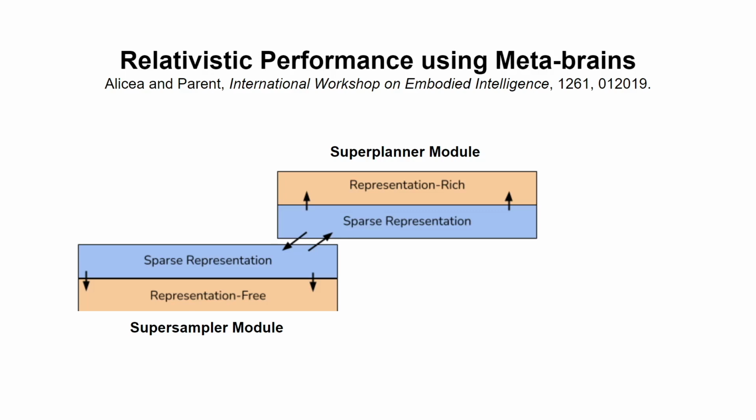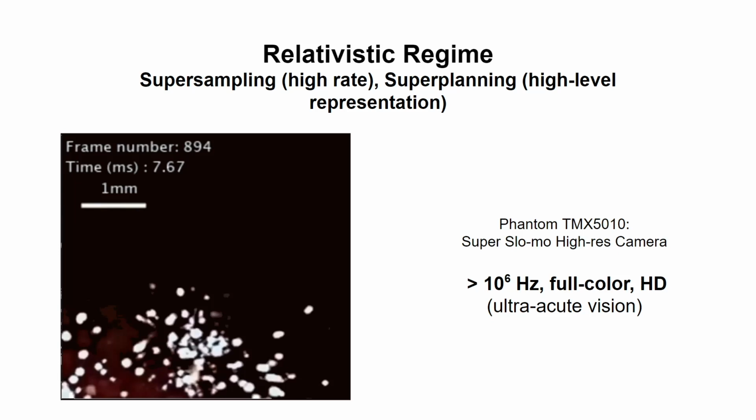You can have one agent that's a super sampler, one that's a super planner, and pit them against one another in a competition. An example of the relativistic regime made real in technological context is the Phantom TMX 510 super slow-mo high-res camera. So this is something that takes a lot of visual samples and then has some sort of machine learning interface on board that can analyze the frames as they're captured. So this is where we have 10 to the 6th hertz full color HD images that are captured, and this is representative of this ultra acute vision.